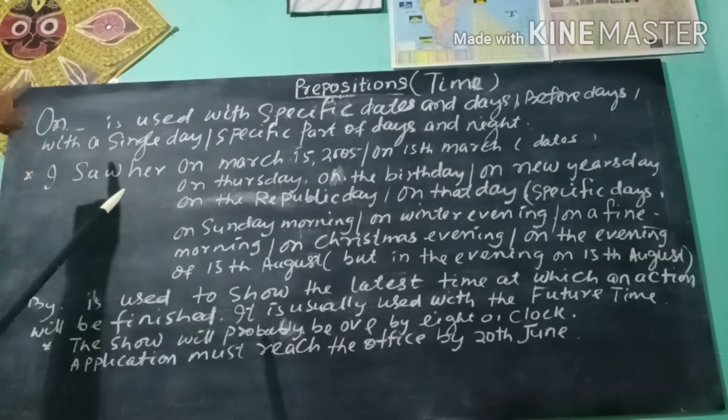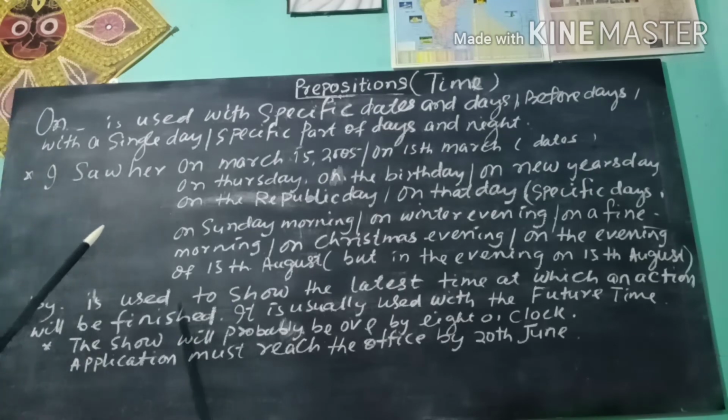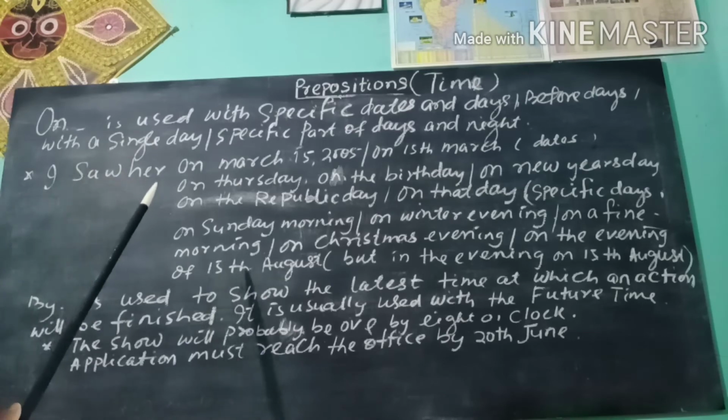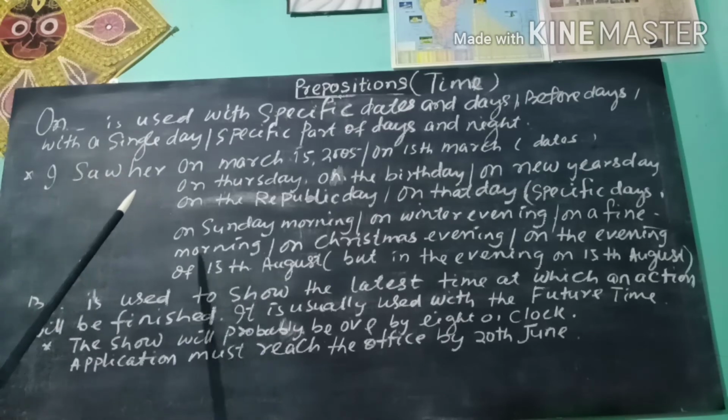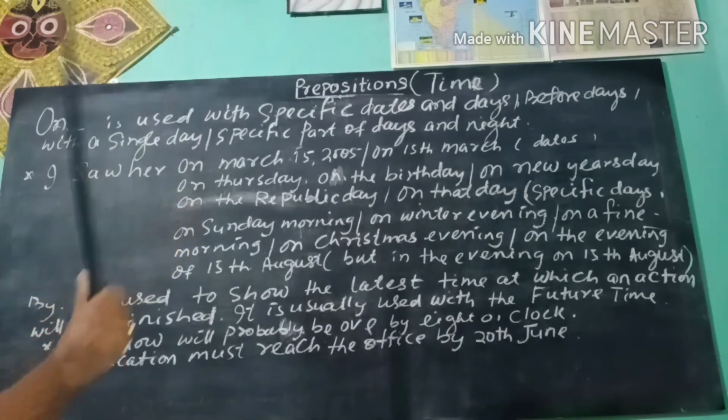In these cases, we realize how the preposition on is used for different purposes as a preposition of time.